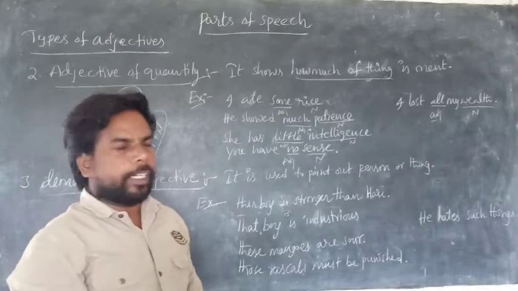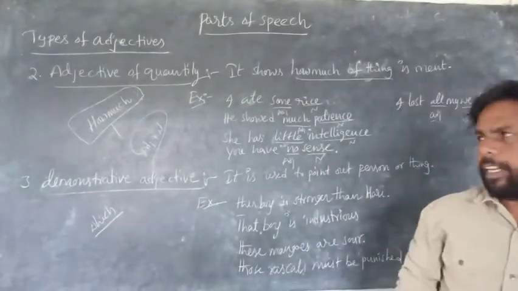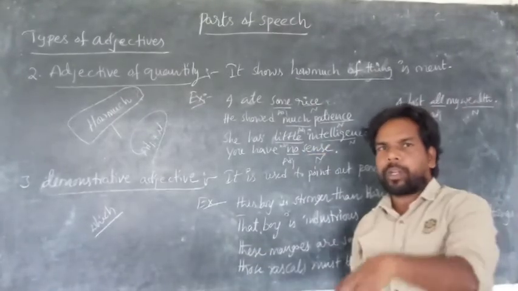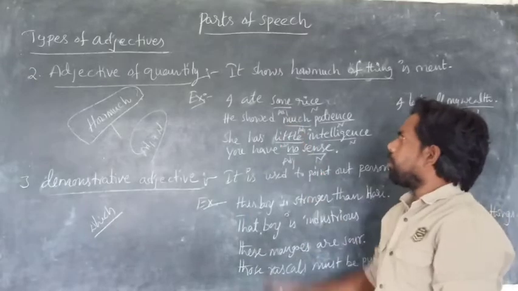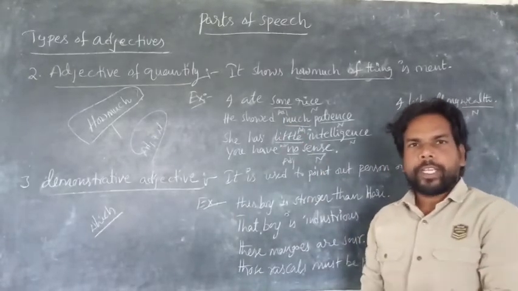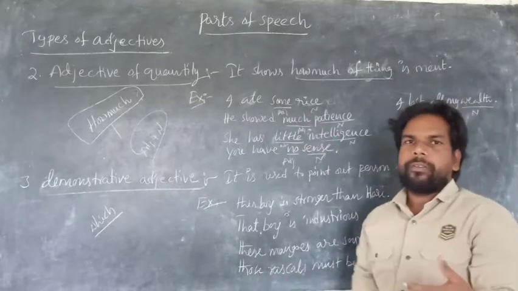I think there is a little difference between quantity and number. These same adjectives can be used for number also. Here, how can we use? I met some boys. Here, boys can be counted, but rice will not be counted.